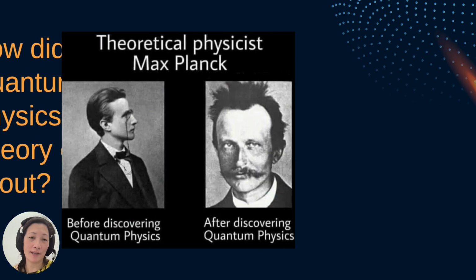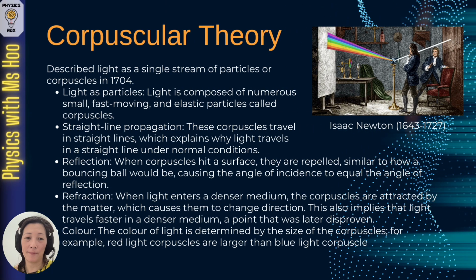Isaac Newton was the brains behind the corpuscular theory. He described light as a single stream of particles or corpuscles in 1704. So what is the corpuscular theory? Basically, we view light as particles. Isaac Newton suggested that light is composed of numerous small, fast-moving and elastic particles called corpuscles. His theory also explains why there's a straight line propagation. These corpuscles travel in straight lines, which explains why light travels in a straight line under normal conditions.